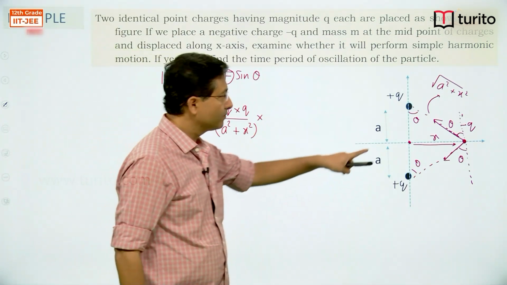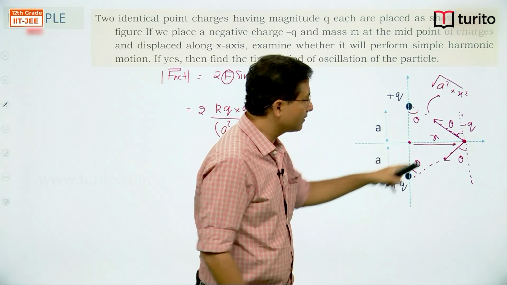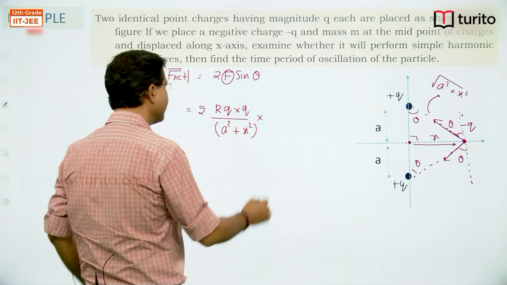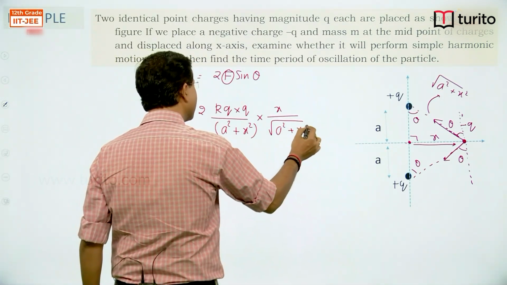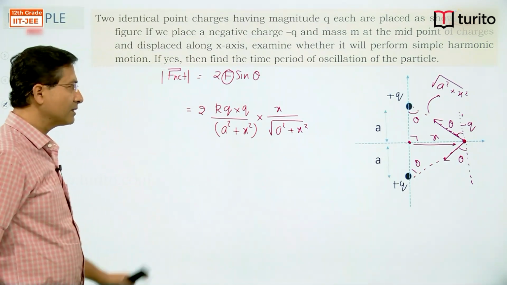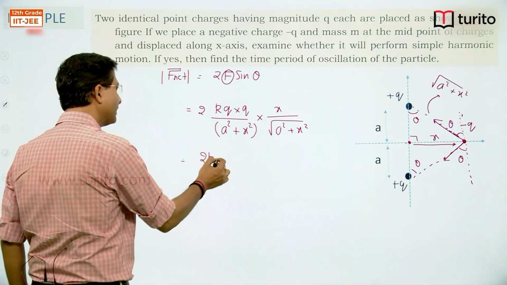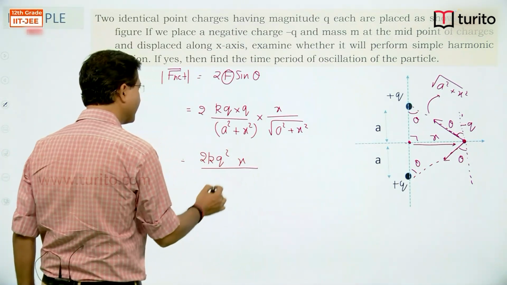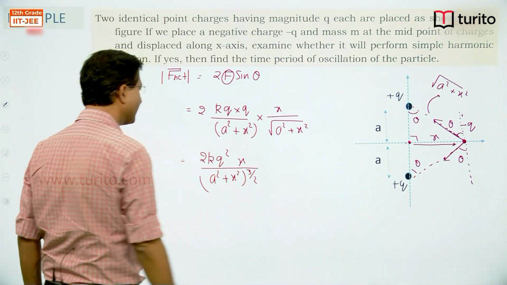Sin theta is perpendicular upon hypotenuse. So I can write x divided by under root a square plus x square. If I simplify this one, then I will get 2k q square x divided by a square plus x square to the power 3 by 2, right.